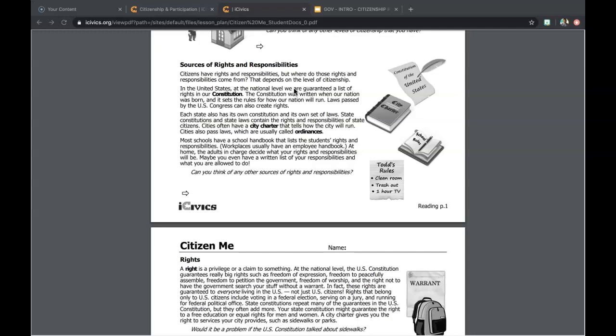Workplaces usually have an employee handbook too. At home, the adults in charge decide what your rights and responsibilities will be, and maybe even have a written list of your responsibilities and what you're allowed to do. Can you think of any other sources of rights and responsibilities?